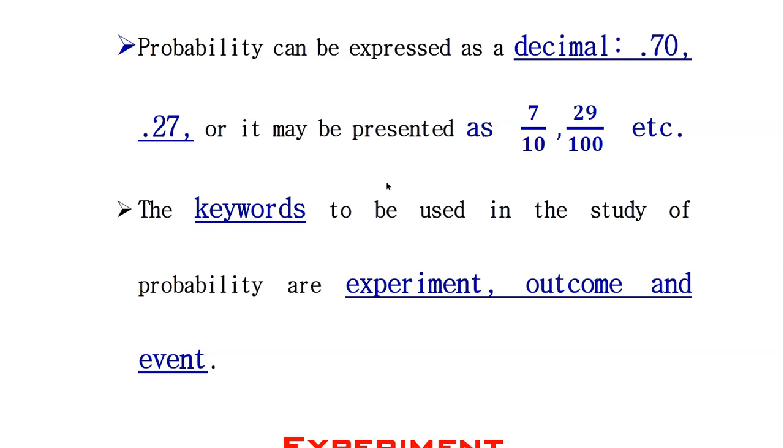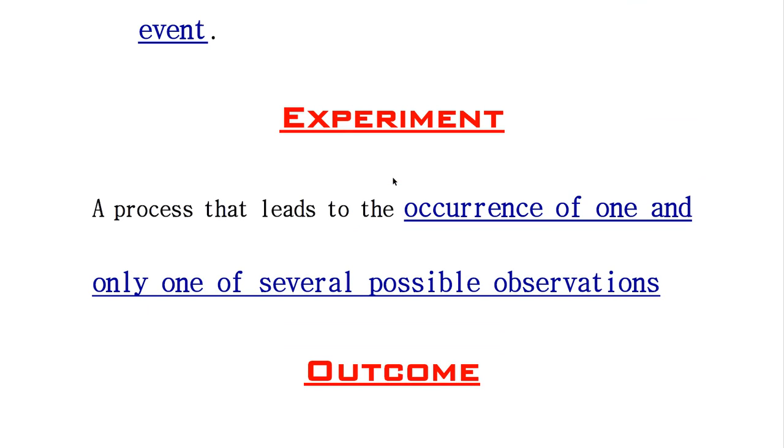The keywords used in the study of probability, the most familiar terms, are experiment, outcome, and event. To gain in-depth knowledge, first we study these terms. What is an experiment? A process that leads to the occurrence of one and only one of several possible observations. This whole procedure is called an experiment.